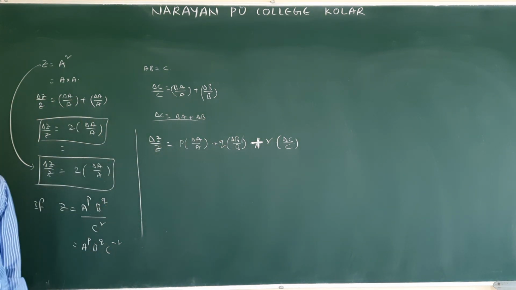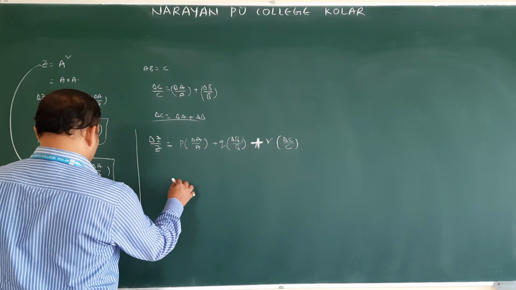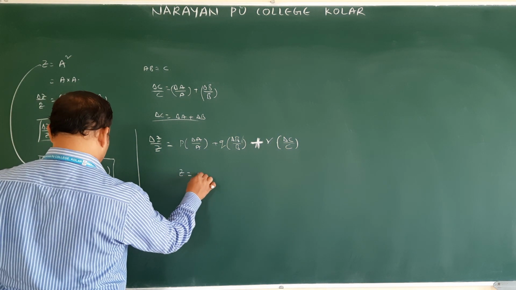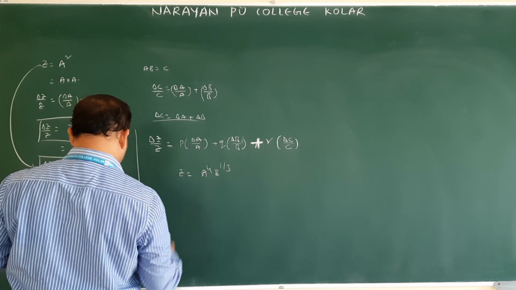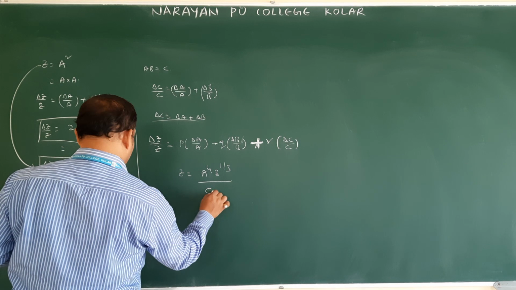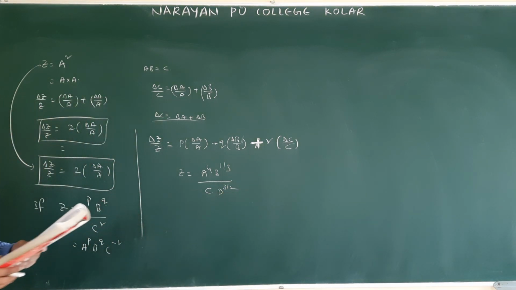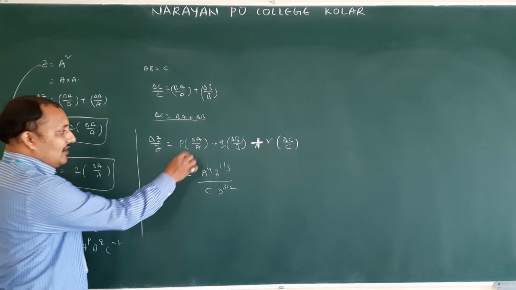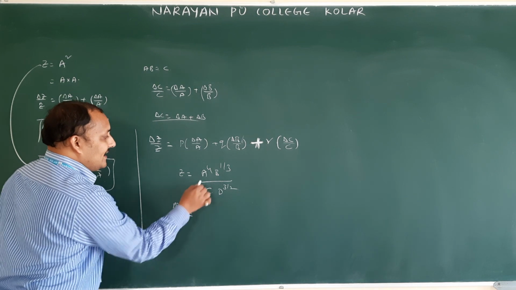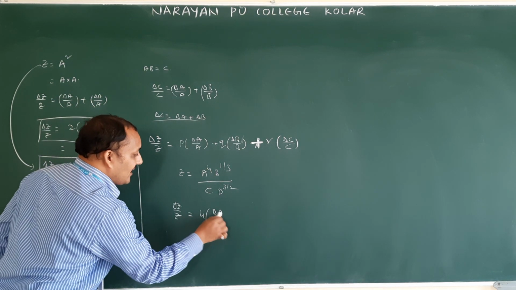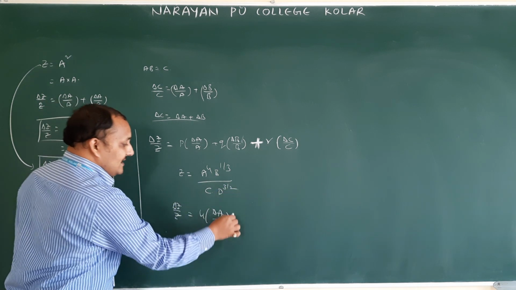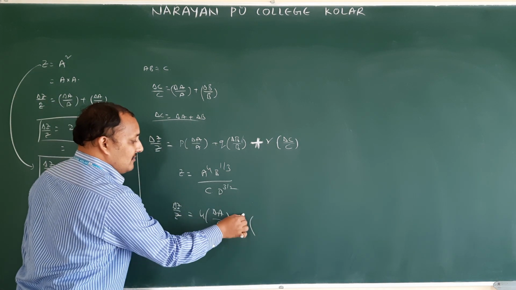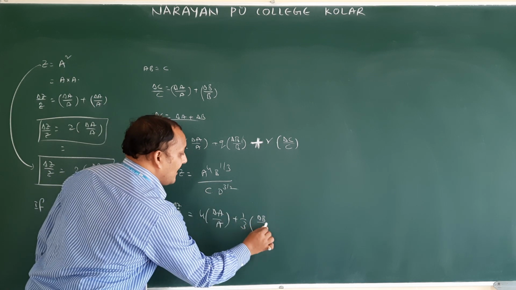So delta Z by Z is the relative error. They gave example 2.11. Find the relative error if Z is equal to a power 4, b power 1 by 3, by c, d power 3 by 2. I told you already, powers we have to take and add according to this. Delta Z by Z: a power how much is there? 4. Therefore 4 into delta a by a. And b power 1 by 3. Therefore 1 by 3 into delta b by b.